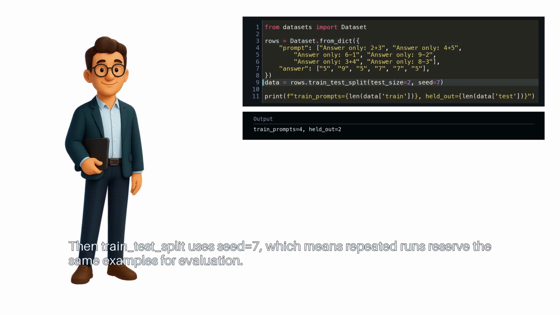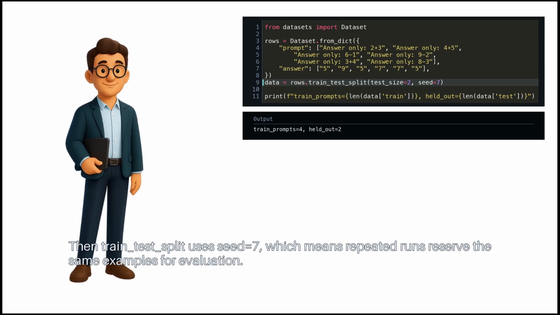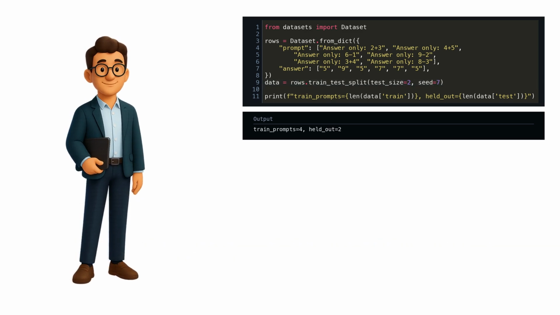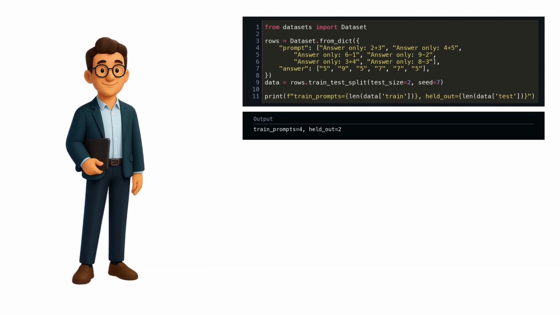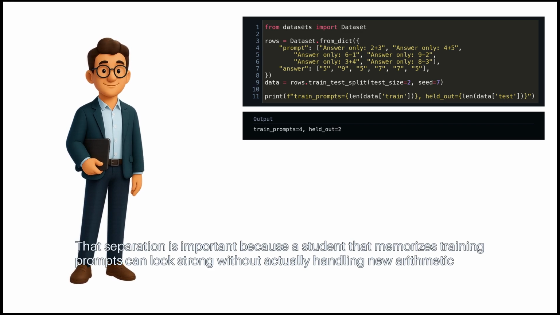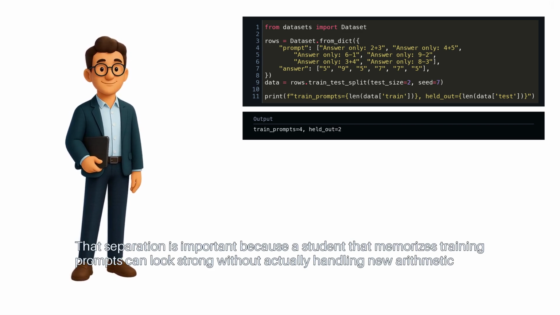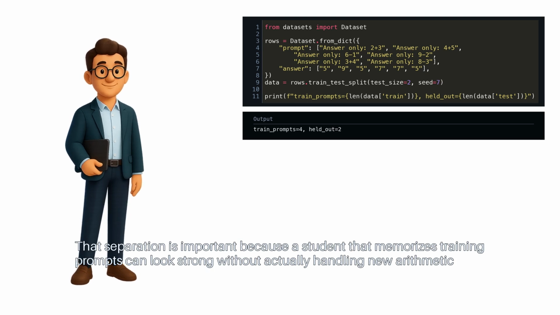Then, train test split uses seed equals 7, which means repeated runs reserve the same examples for evaluation. The visible output confirms how many prompts feed training and how many remain untouched. That separation is important because a student that memorizes training prompts can look strong without actually handling new arithmetic questions.